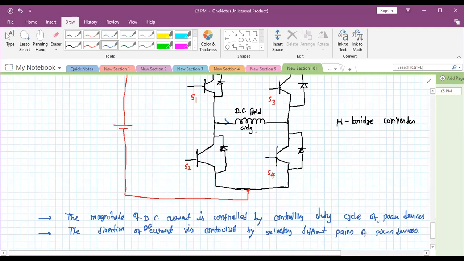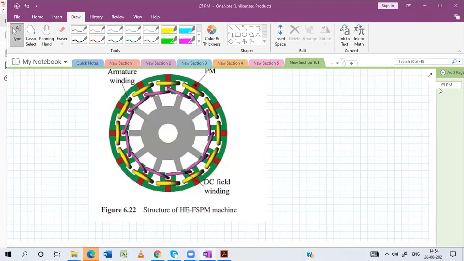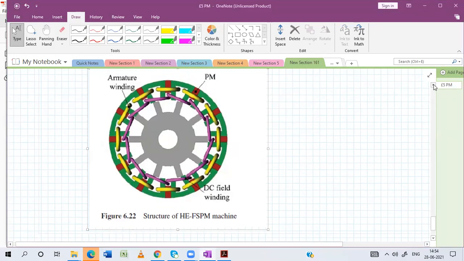So now how does the HEFSPM machine look? One minute. Okay, so here you can see the figure of the HEFSPM machine.